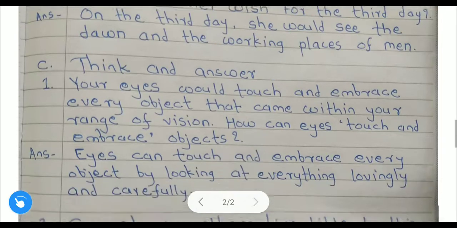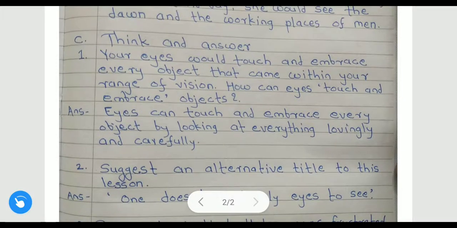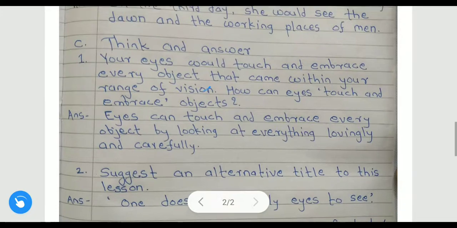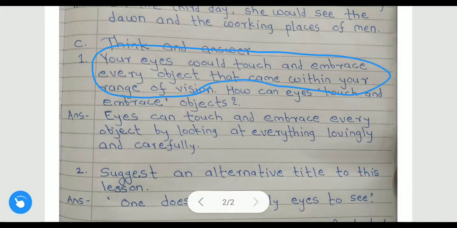Now let us discuss the next question. Think and answer. In that first, your eyes would touch and embrace every object that came within your range of vision. How can eyes touch and embrace objects? This line is given in the book. Embrace means hug.